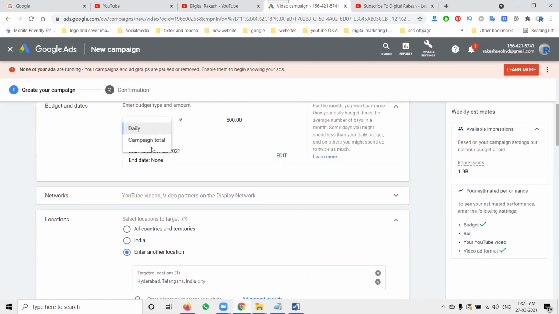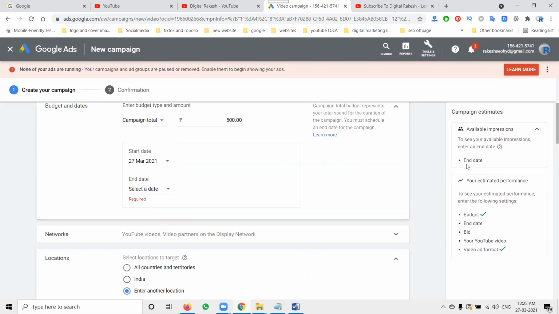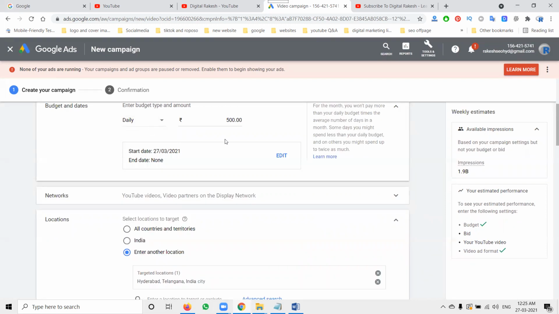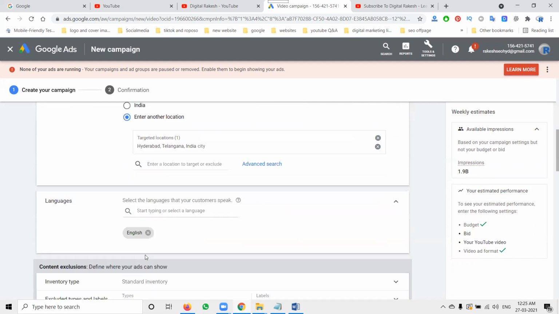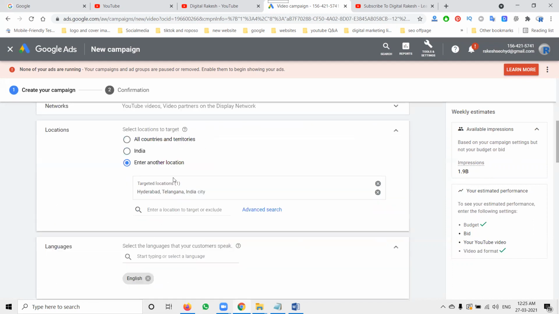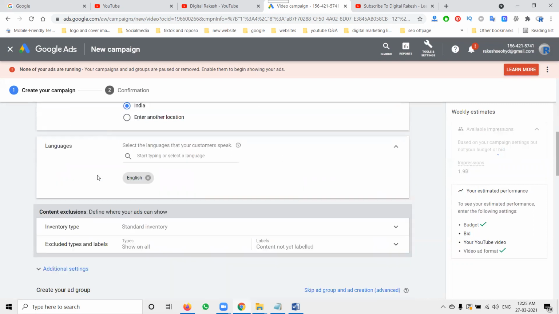When you're selecting campaign total, you compulsorily must maintain the end date. This is a mandatory field when you go with campaign total. But if I go with daily budget, the impressions will be 1.9 billion. Next, target location and language. Location is as you wish. So now I'm selecting total India.